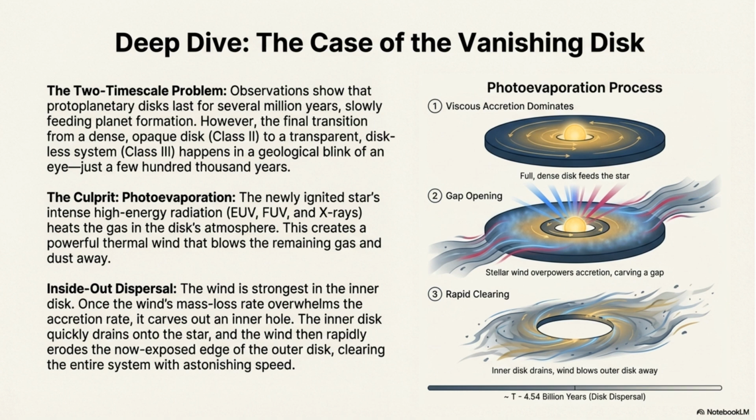The disk eventually vanished due to photoevaporation. The Sun's intense radiation heated the gas in the disk, creating a powerful thermal wind that blew the remaining material away. This inside-out dispersal rapidly cleared the system of gas and dust.